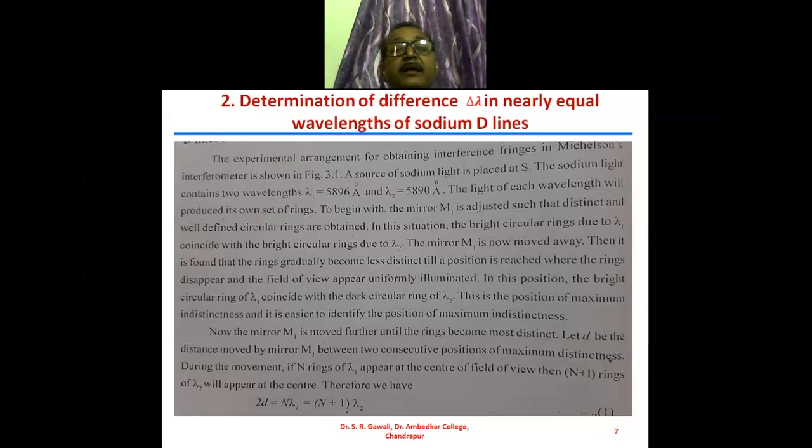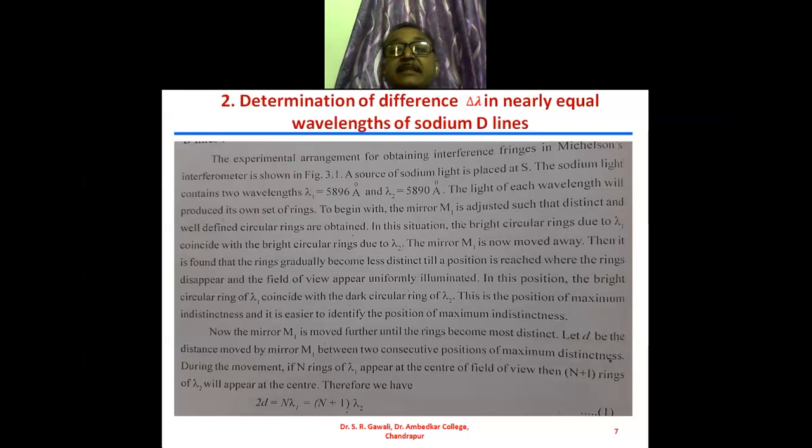If the two mirrors M1 and M2 dash are not exactly perpendicular to each other, then the straight line fringes move in one direction. So to begin with, the mirror M1 is adjusted such that distinct and well-defined circular rings are obtained.